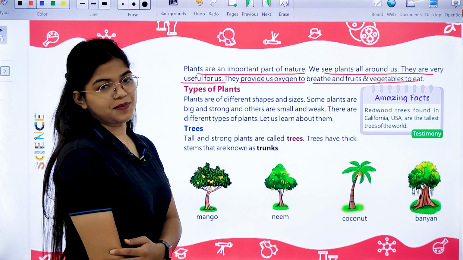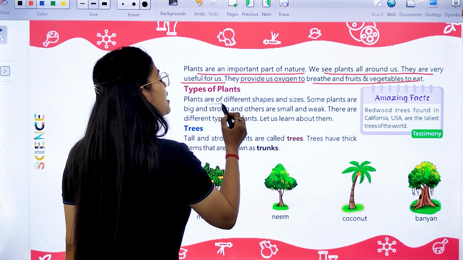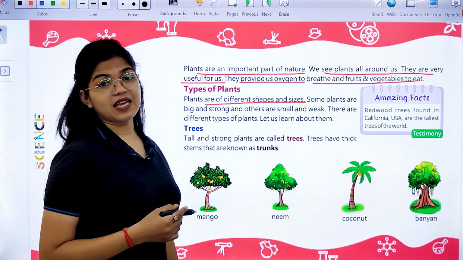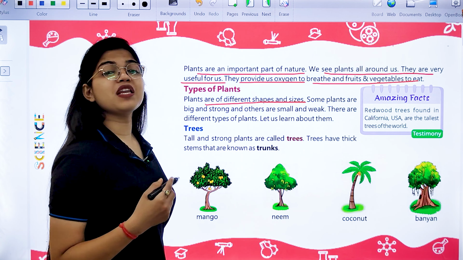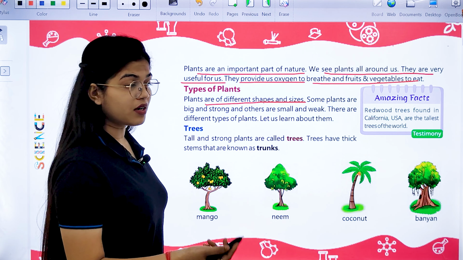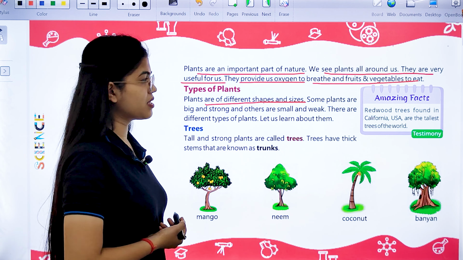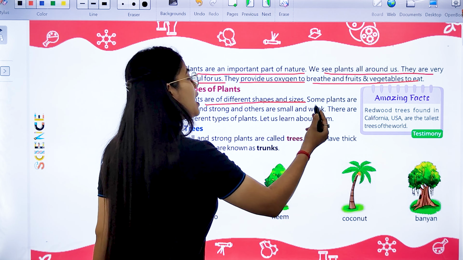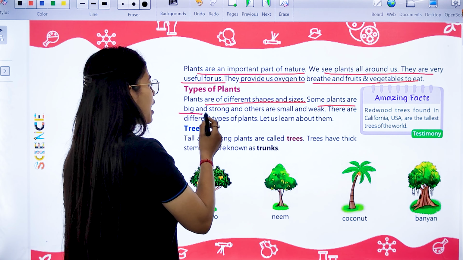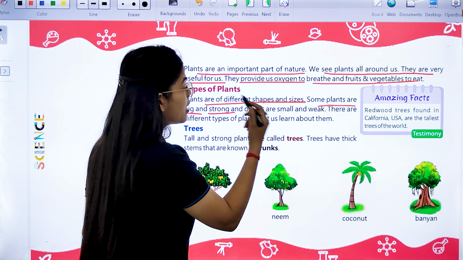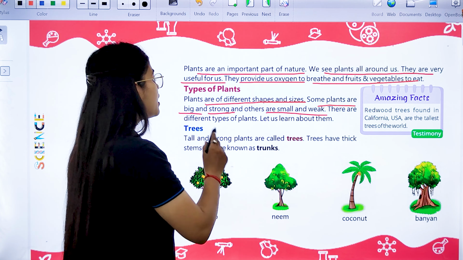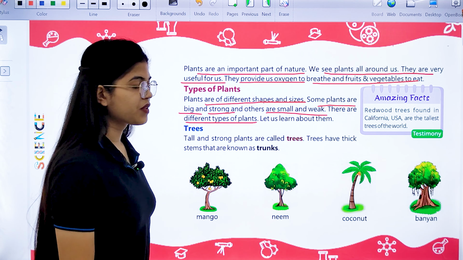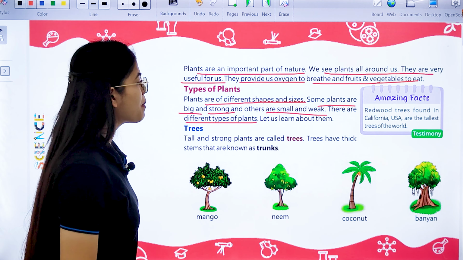Now we have what types of plants. So plants are of different shapes and sizes. There are various plants which differ in shape and size. See, there are some plants which are big and strong, and there are others also which are small and weak. So there are different types of plants. Now let us learn about them one by one.